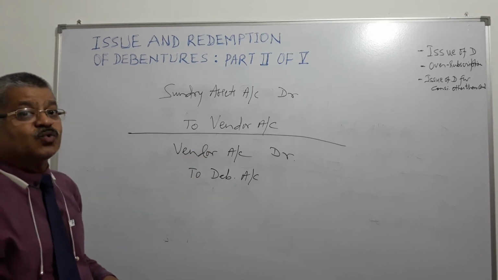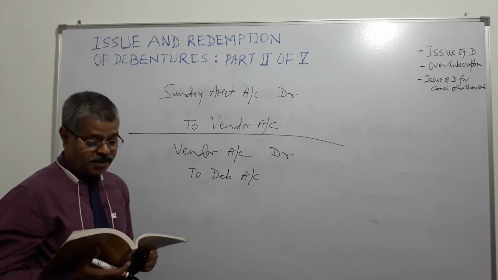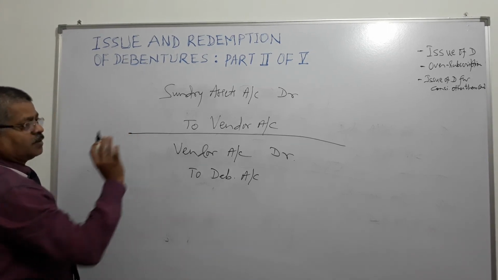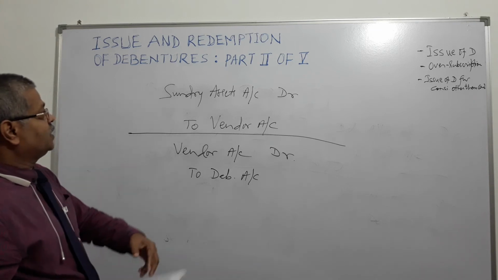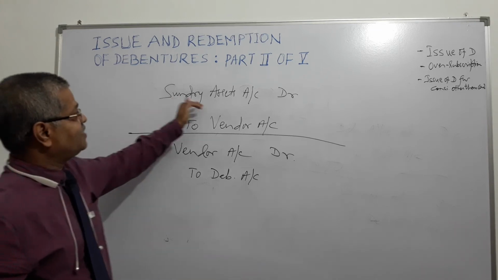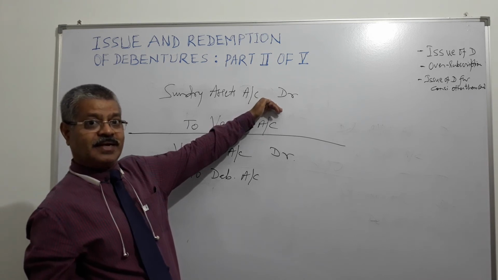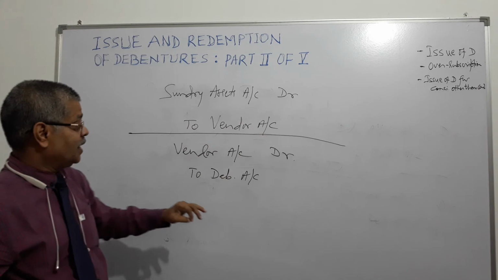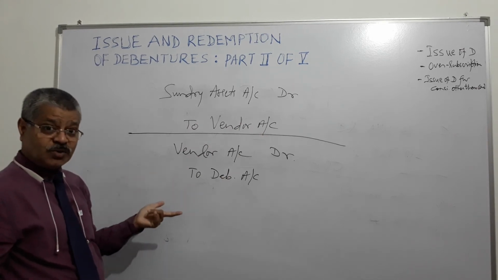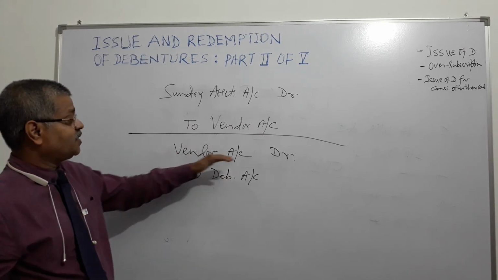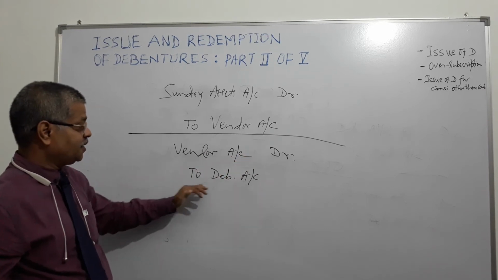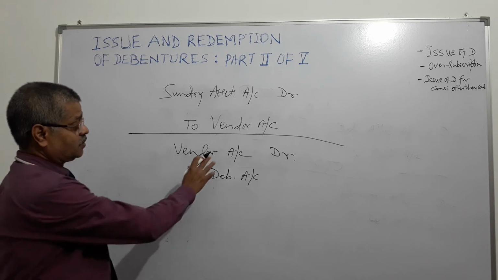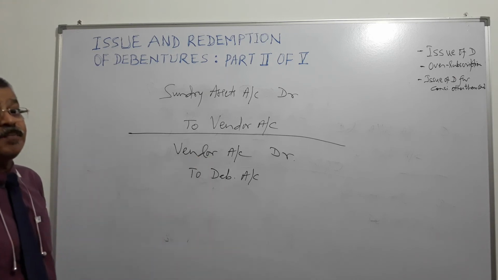There could be other two scenarios, premium and discount. Once again, at the time of purchase, sundry assets account is debited at the company's end and vendor's account is credited. At the time of issue of debentures to the vendor, vendor account is debited and debenture account is credited. This is at par.